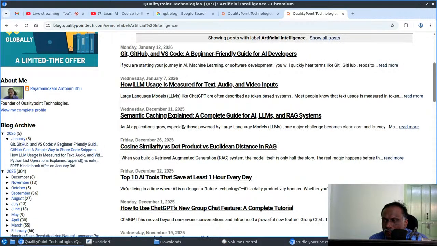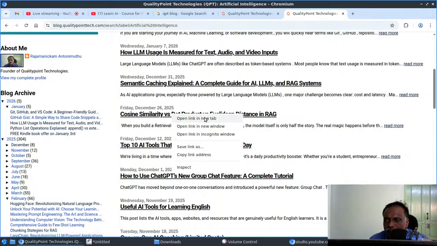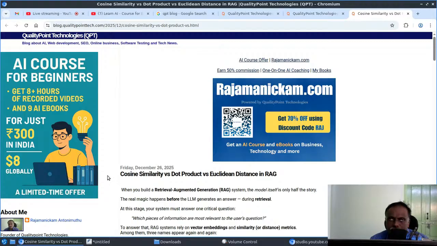Semantic caching, cosine similarity, dot product, Euclidean distance. It's very common, right? Whenever we talk about RAG, the similarity search retrieval process involves selecting the way of getting the similar chunks, right?